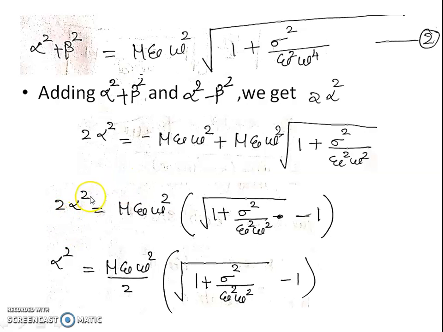That is 2 alpha square is equal to mu epsilon omega square into root of 1 plus sigma square divided by epsilon square omega square minus 1. From this equation we get the value for alpha square. Alpha square is equal to mu epsilon